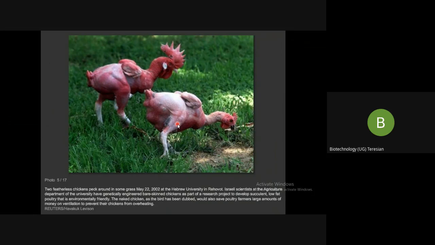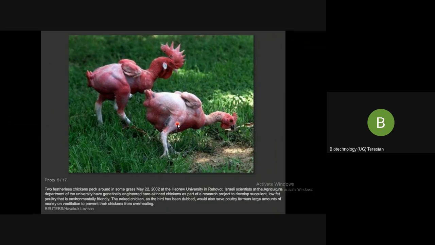According to the project leader, this chicken has the same taste as the normal chicken humans consume, and it doesn't cause any harm to health. They grow faster and the meat is low in fat.